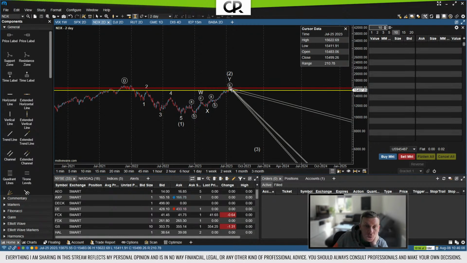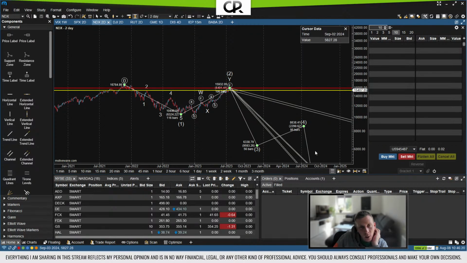right now is a situation where the risk reward ratio is great, because right now, if we look at the pattern on the bigger degree here, we cannot go above 16,764 because that would invalidate the entire pattern and would really make me baffled. If we were to go there, then again, everything would be invalid. So if we right now were to short the market, you can set your stop loss at 16,764.86.